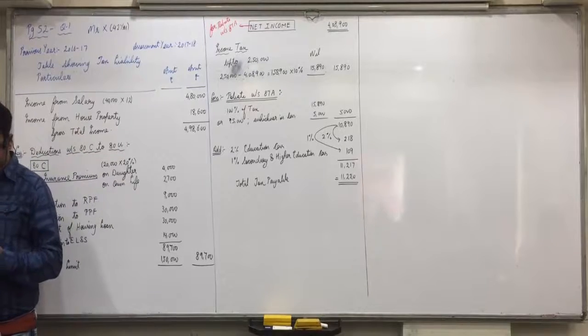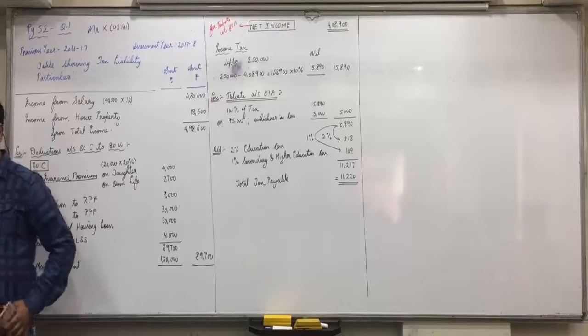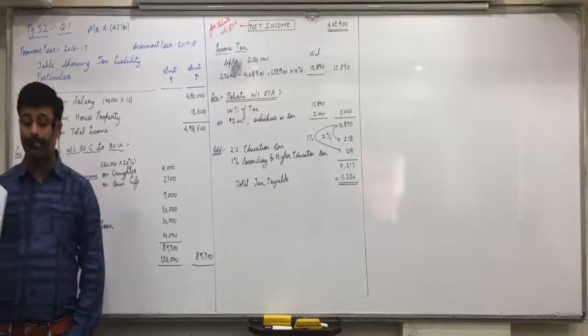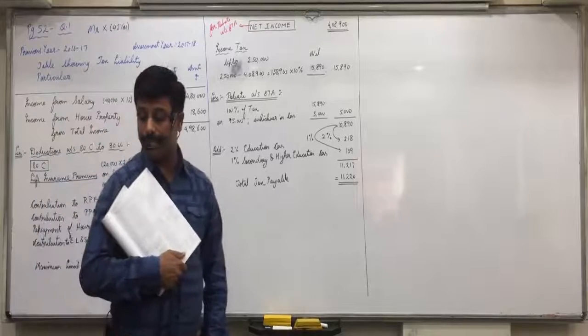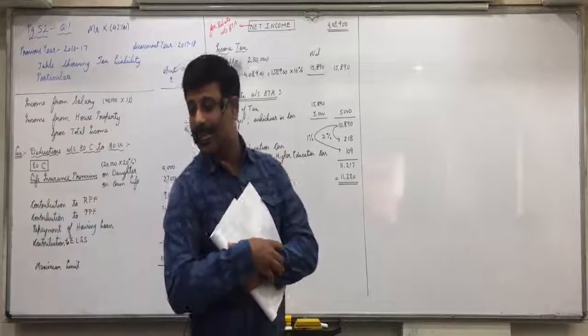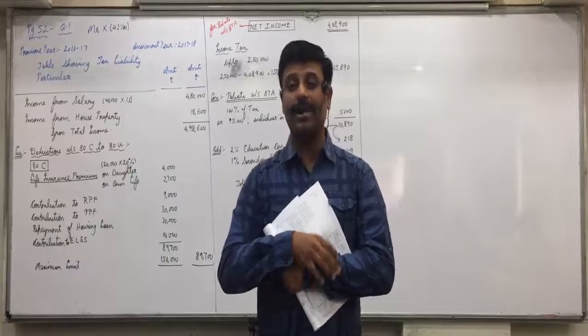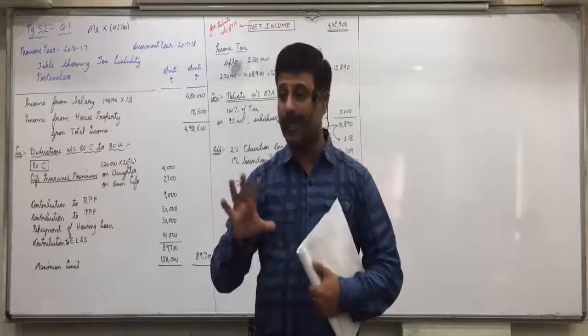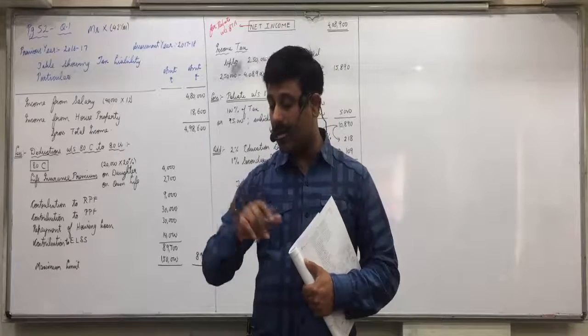Expense incurred on preventive health checkup. Is everyone clear with this? If any expenses are incurred on preventive health checkup, that is also covered under section 80D. Okay. Third, write down.